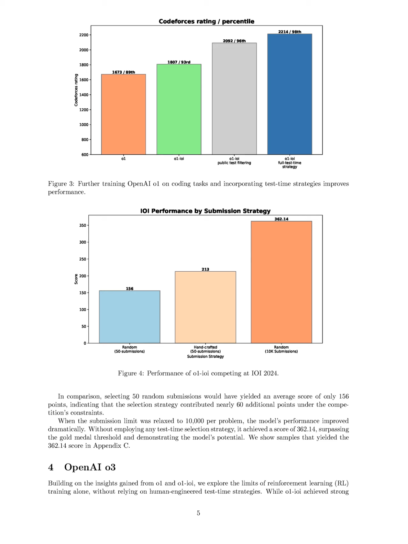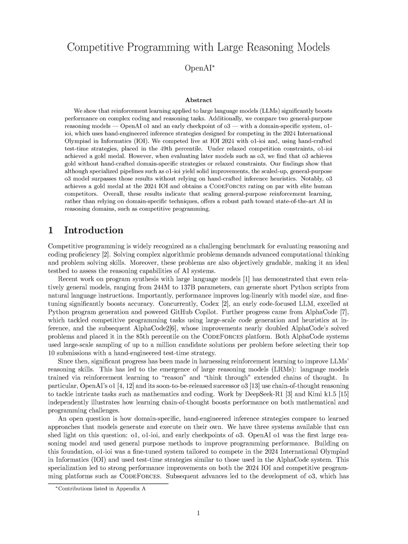In the IOI context, the scoring system was subtask-based, with O1 IOI scoring 213 points with 50 submissions and improving to 362.14 points with 10,000 submissions, while O3 achieved 395.64 points under the same submission limit. These metrics, including percentile rankings and total scores, effectively demonstrated the model's competitive programming capabilities and improvements in reasoning performance.